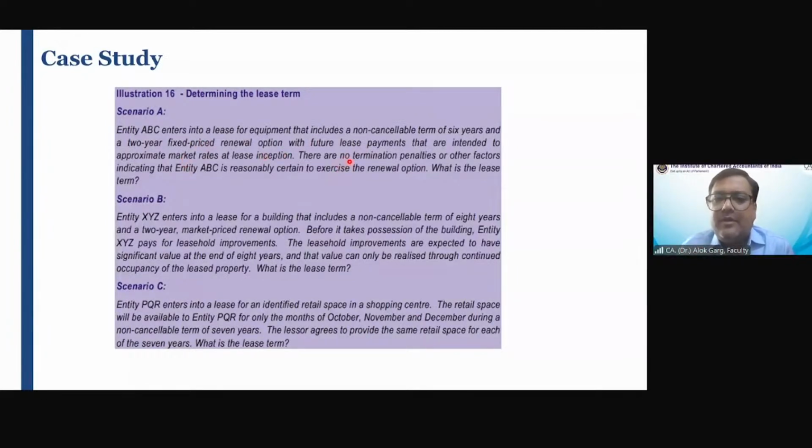Okay. There are no termination penalties or other factors indicating that entity ABC is reasonably certain to exercise the renewal option. So there is no factor which indicates that entity ABC will avail the renewal option.